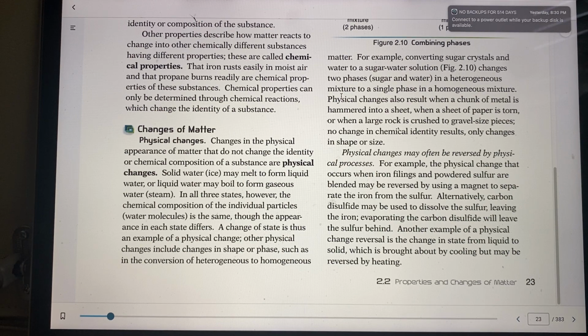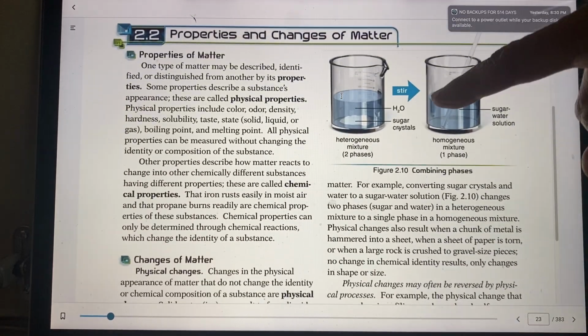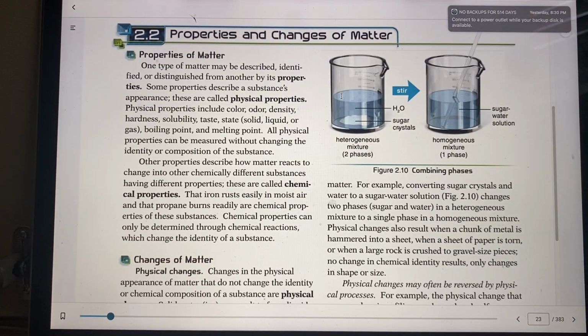And also a change from heterogeneous, like we saw in this picture here, to homogeneous. This actually is a physical, not a chemical change. Like sugar crystals: they settle out, then you stir them up and they dissolve, and they settle out later on.